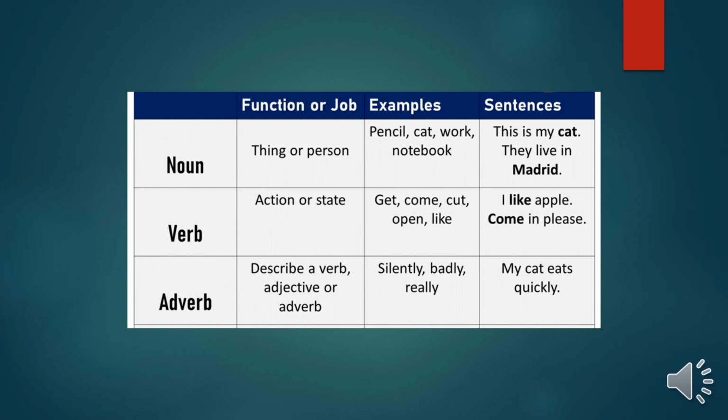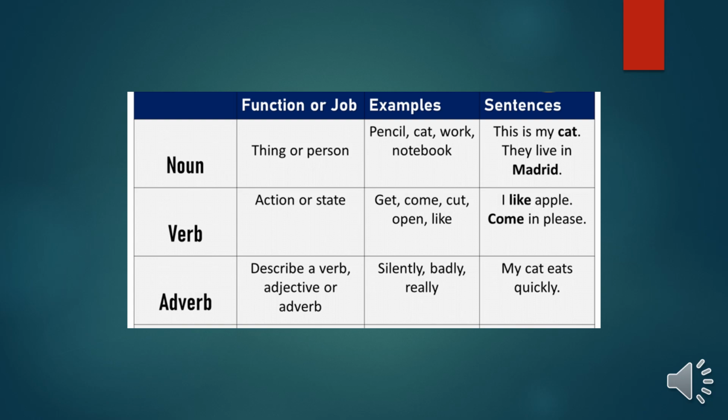Let's start with the noun. What is a noun? A noun is the name of a thing, a person, an animal, a place. The name of anything around us is called a noun, such as pencil, cat, work, notebook, and so on. What is a verb? A verb is an action or state. For example, open, close, read, write, run, play, watch, wash. All of these are verbs.